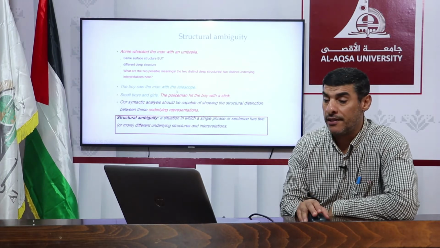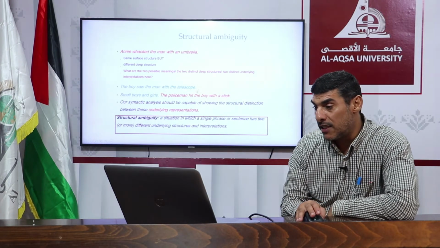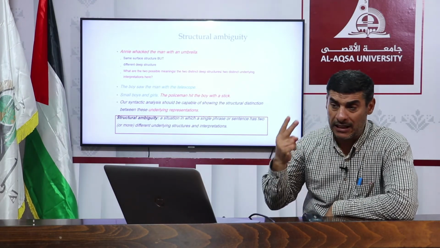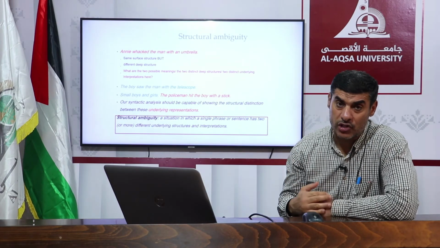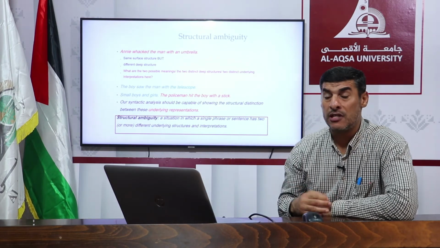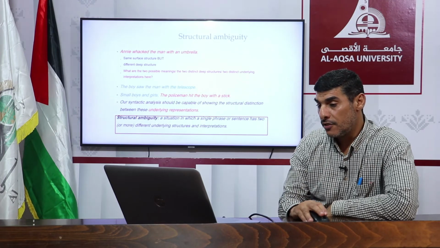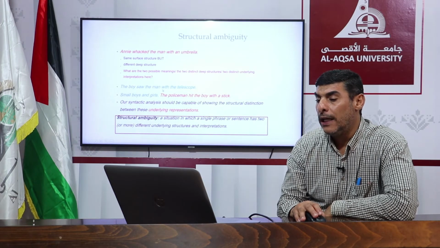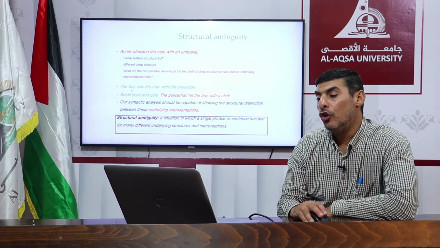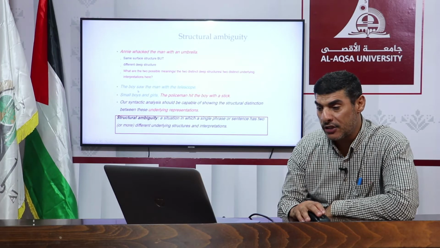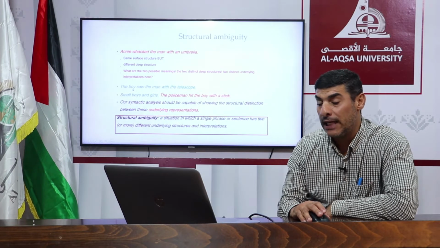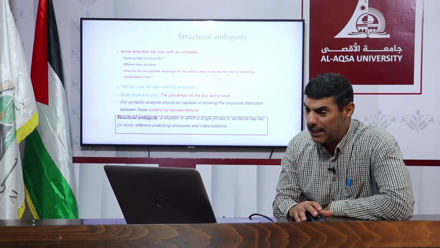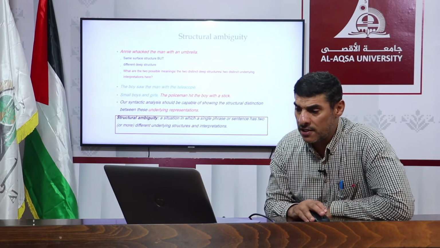If you remember the sentence, the boy saw the man with the telescope. So this is the surface structure. But the deep structure leads to two different underlying structures with two different interpretations or two different meanings. So we can say the boy saw the man who had a telescope, or the boy used a telescope to see the man, or using a telescope, comma, the boy saw the man. Right, two different meanings because two different deep structures.